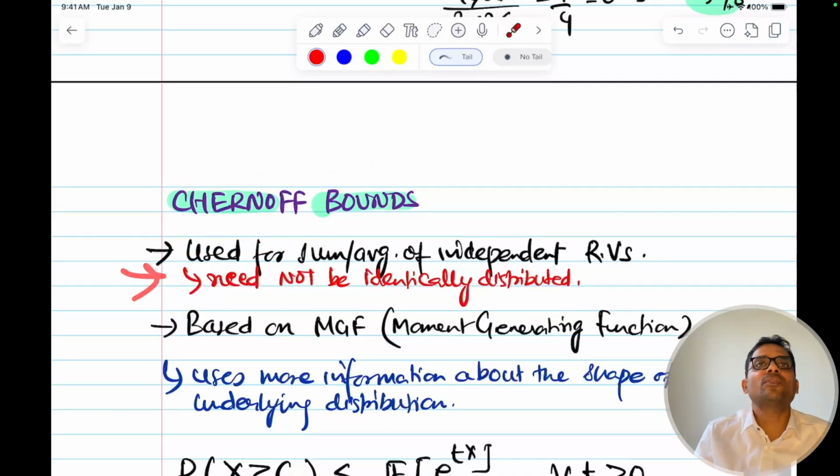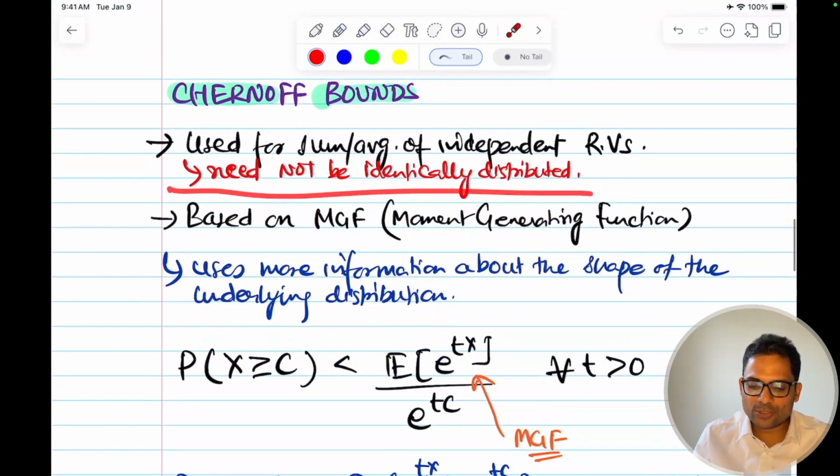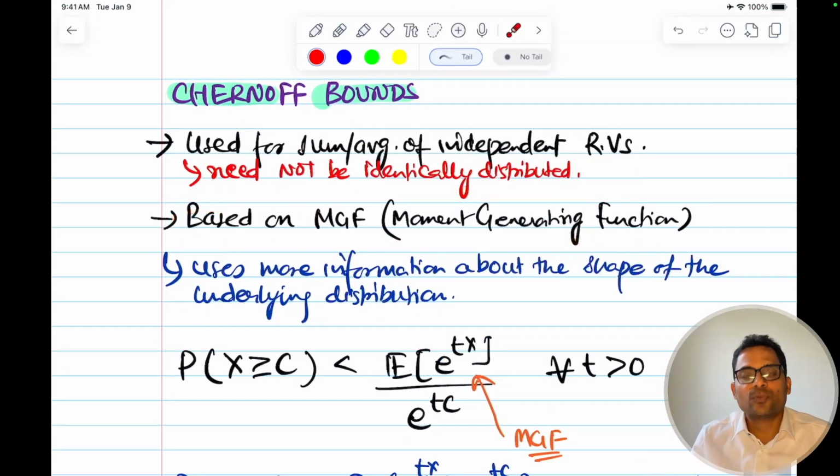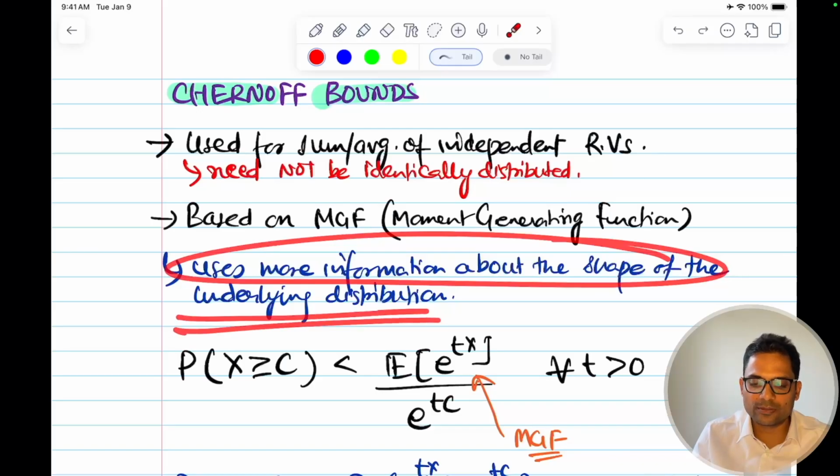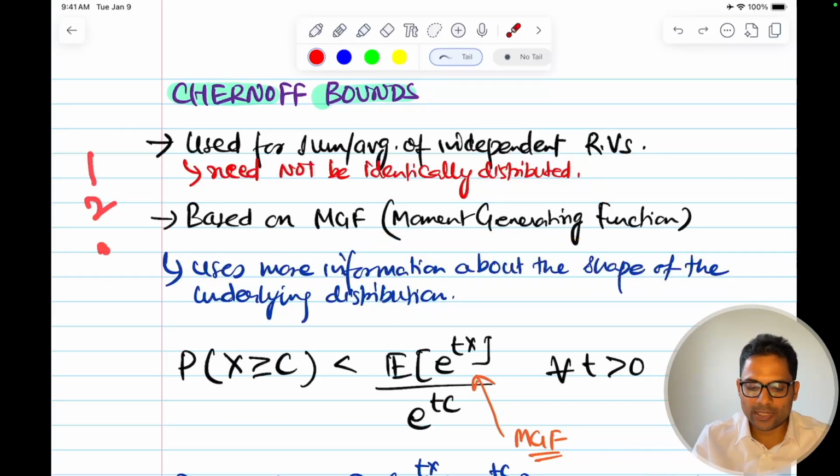This is generally used for the sum or average of independent random variables. It does not have the same use case, but uses the same concept, and it is based on the moment generating function. Because it uses the moment generating function, it uses more information about the shape of the underlying distribution, because each moment brings some information. The first moment gives me the central tendency, the second moment is variance, which gives me the spread, and the third moment is skewness, which gives me the symmetry, whether it's left skewed or right skewed.